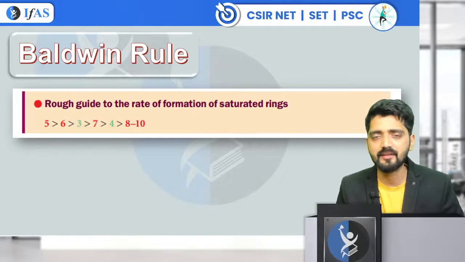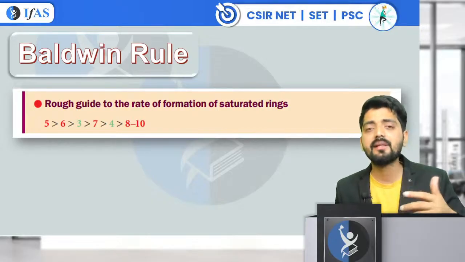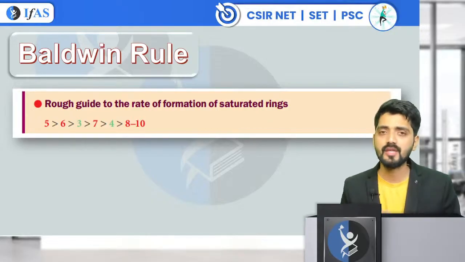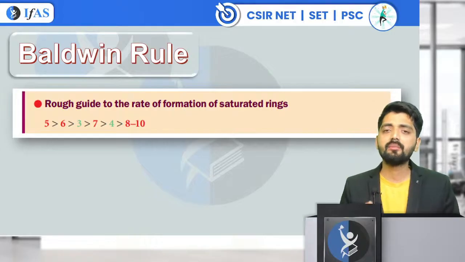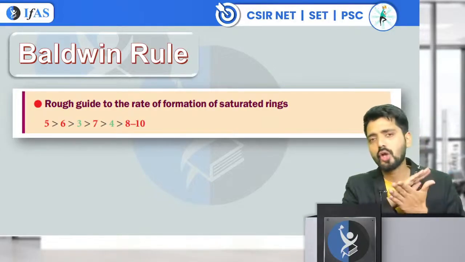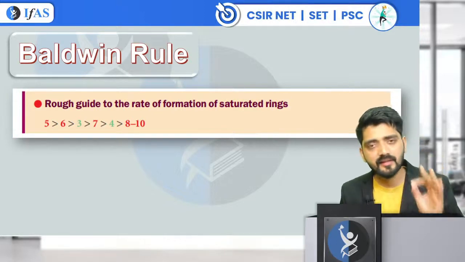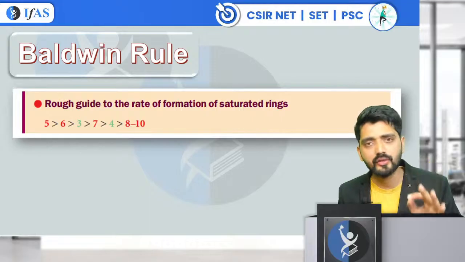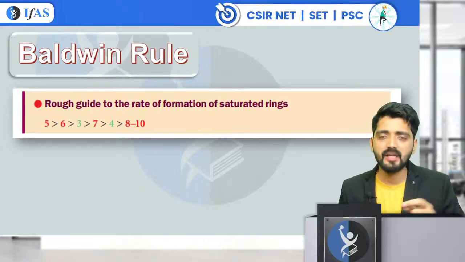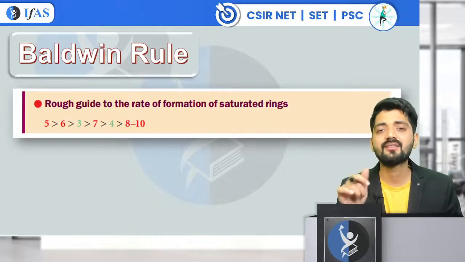So what happens is Baldwin rule does not tell you about the stability of the rings. Students get confused. They say, sir, six-membered ring is more stable, then why is it not forming? Baldwin rule is not commenting on the stability of the rings. Yes, six is stable and it is going to be stable. But here we are comparing which ring is forming with a faster rate.